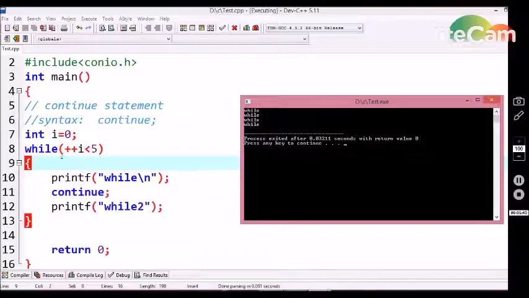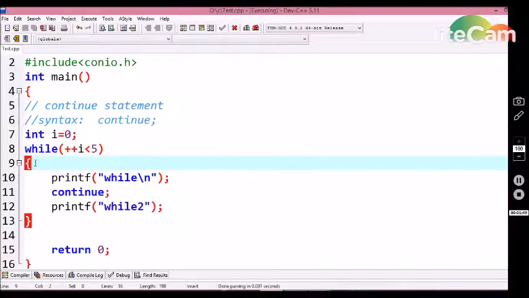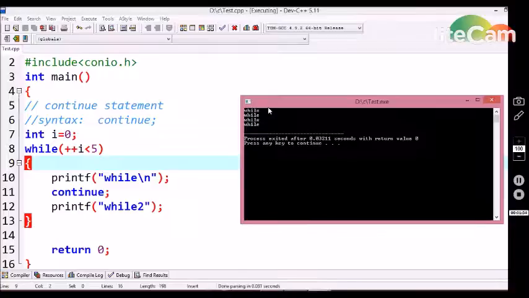So the while loop is executed once again from the starting parenthesis. So we are getting "while" a second time, and the same scenario for the third and fourth time, until the while loop is terminated. The same thing happens because the continue statement is declared in the while loop.